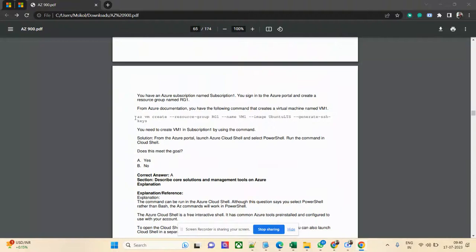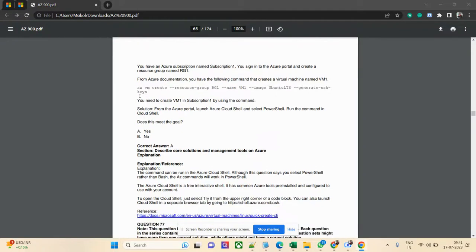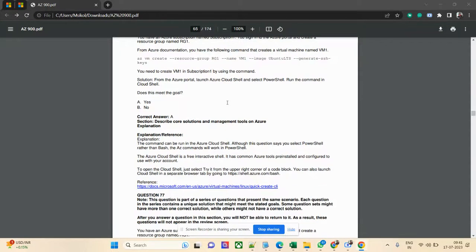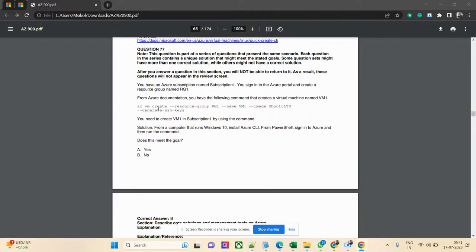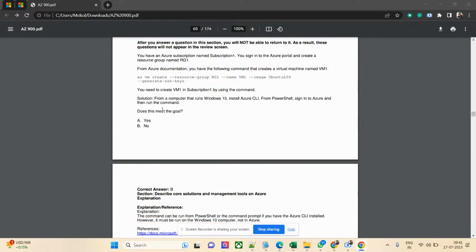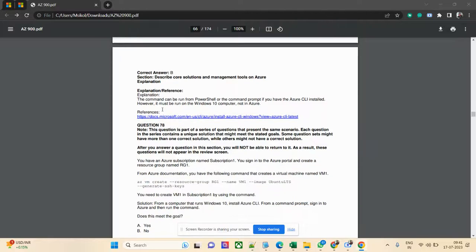This is one way basically to create a virtual machine. This is possibly az vm, right? This is a CLI command, I believe, to create a virtual machine with commands. You need not recall the commands at this point for this exam at least.